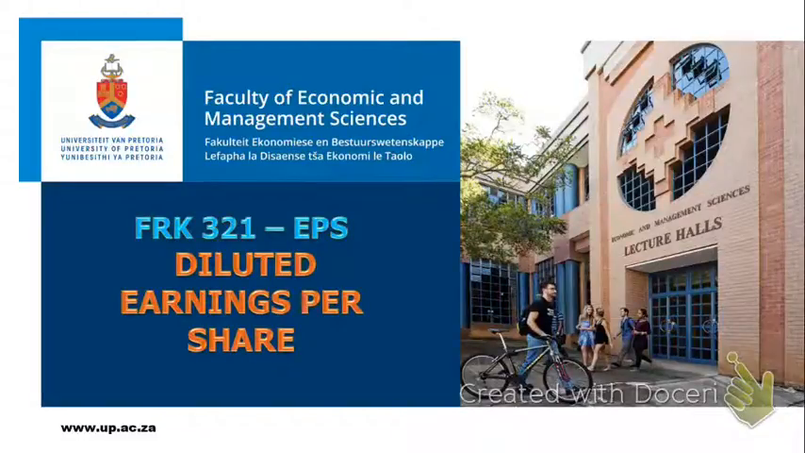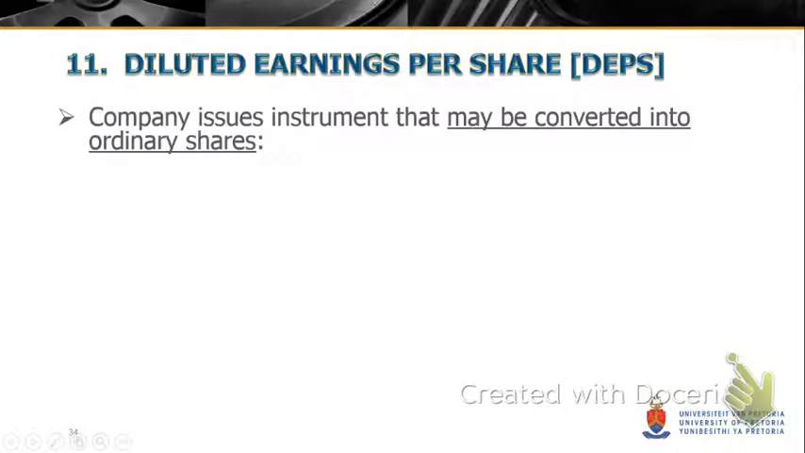FRK 3-to-1 earnings per share continued, diluted earnings per share. A company can issue an instrument which is convertible into ordinary shares in the future. It could be something like a debenture, convertible debenture, or convertible preference share. And while this instrument is in issue, we now have potential ordinary shares, as they can potentially be converted into ordinary shares at a future date.